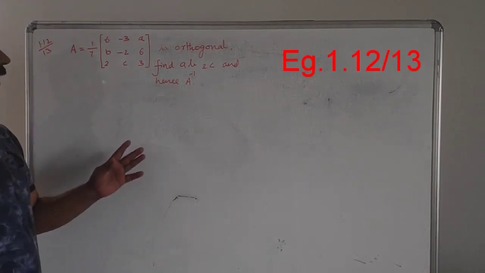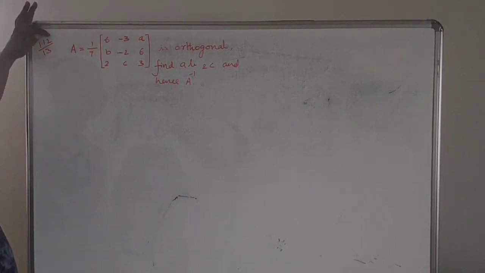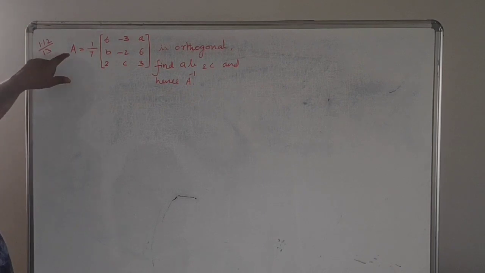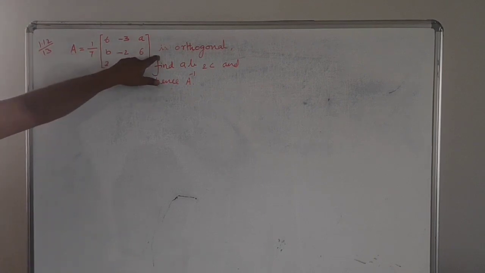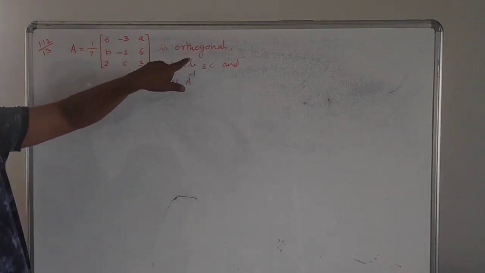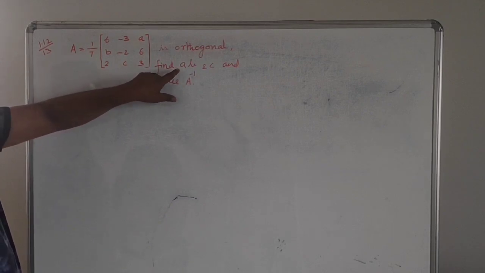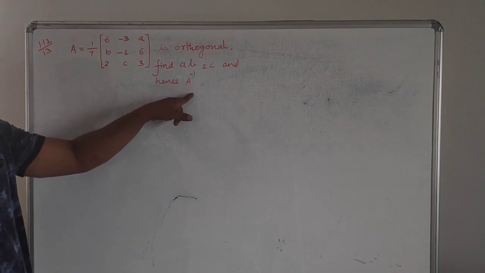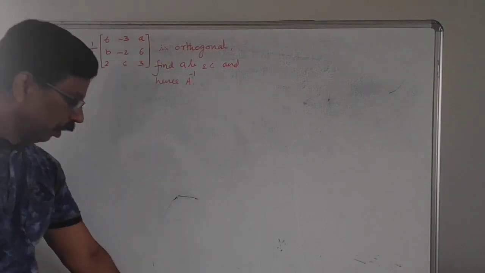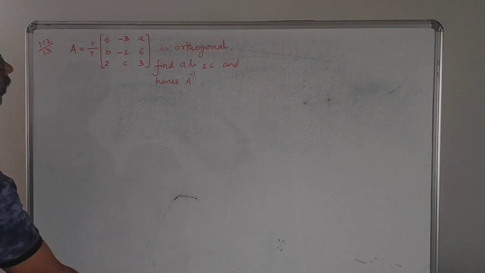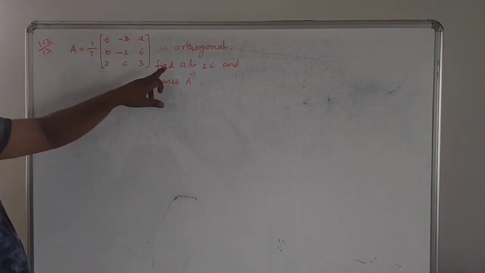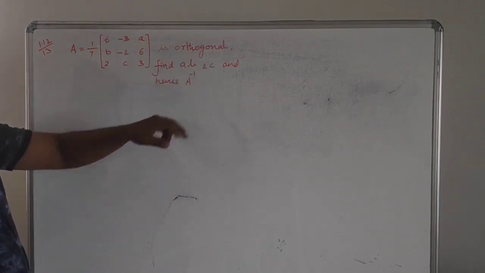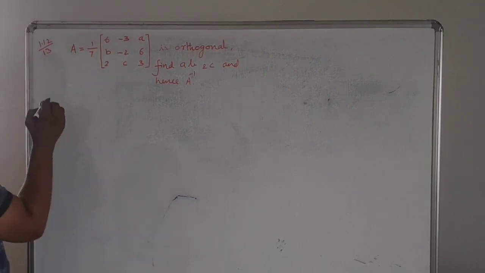Now let us see the next example, 1.12, given on page number 13. If this matrix A is orthogonal, then we have to find the values of a, b and c, and hence we can find A inverse. This is the question. First, it is given as orthogonal, then we have to find a, b, c. Now we can go for the solution.